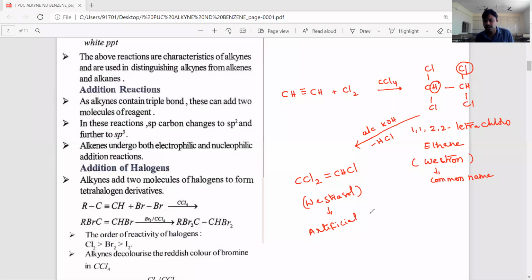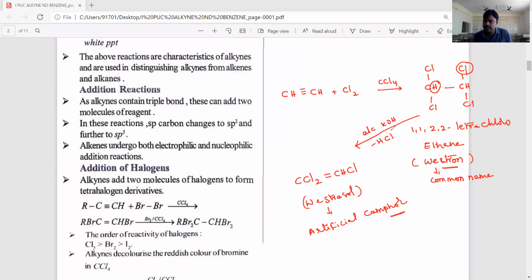So how can we prepare artificial camphor? Ethyne on chlorination gives 1,1,2,2-tetrachloroethane, which is commonly called Westron.